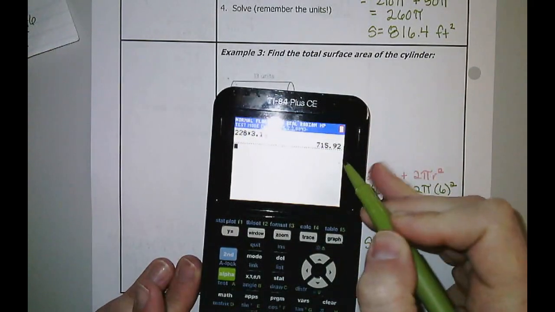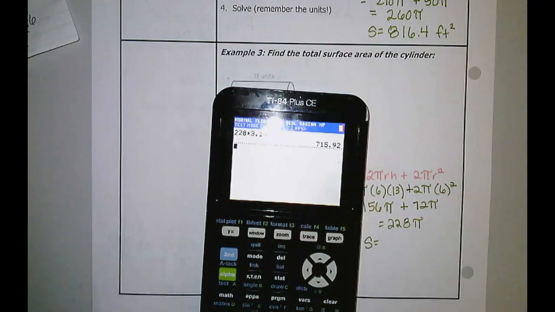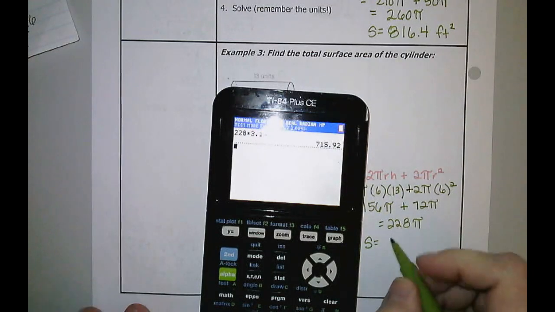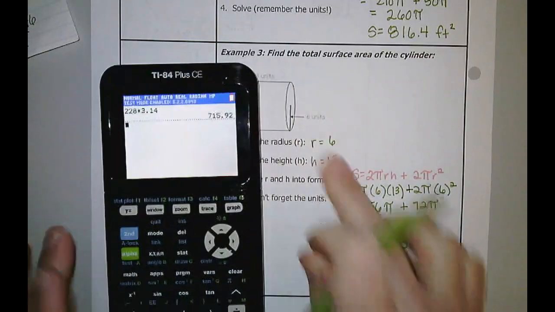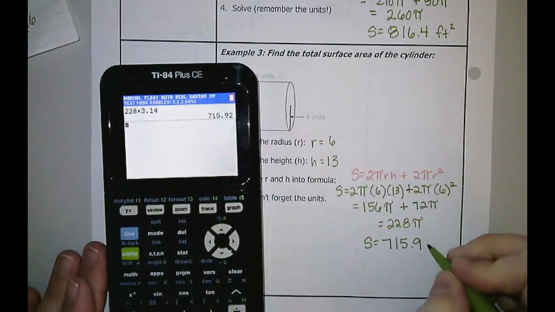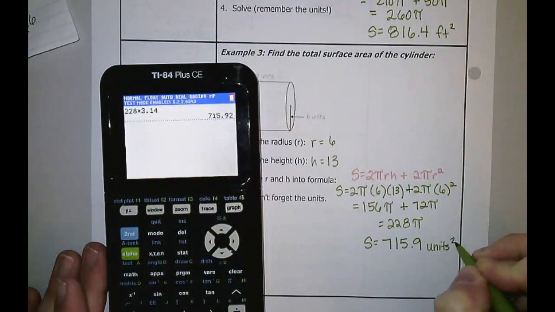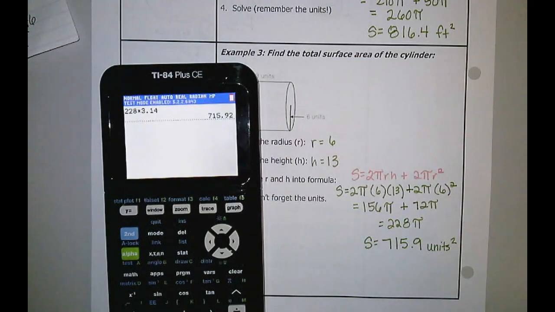And you see here, 715.92. Most of the time, I will tell you what I want you to round it to, but most of the time, we will round it to the nearest tenth. So in this case, 715.9. And in this one, it just said units. So I'm going to put just units squared because I don't know exactly what my number is. And that is how we do surface area of cylinders.